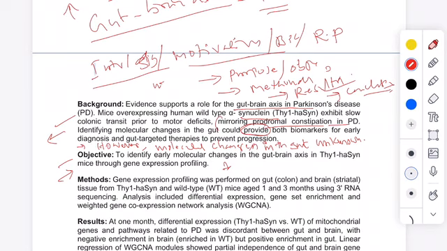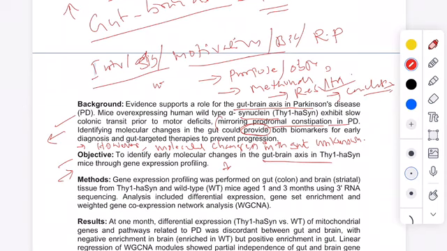So clearly they could write that however the molecular changes with respect to these conditions are not well known. That becomes the research problem. After the research problem we see the objective: the objective of this study is to identify the molecular changes in this particular gut brain axis.